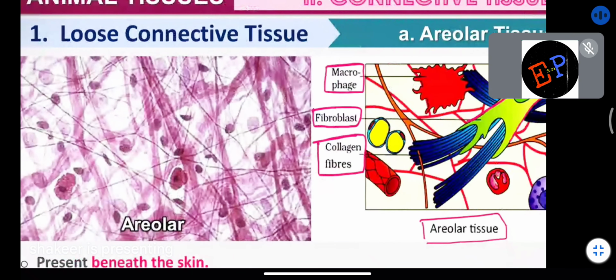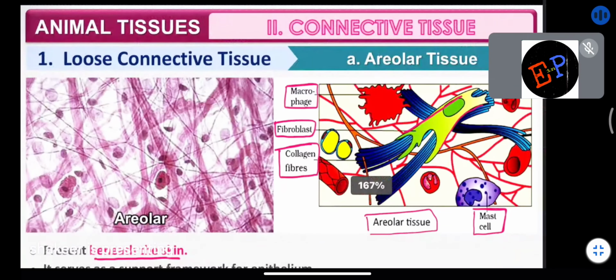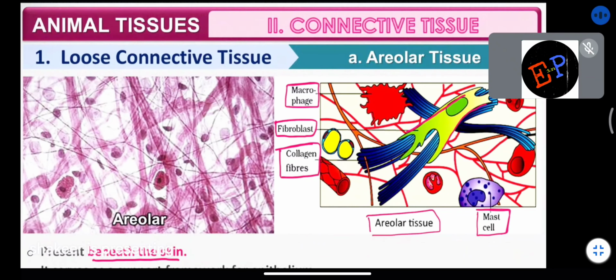Now where is it present? Areolar tissue is present beneath the skin. Just below the skin you can find this areolar tissue. It acts as a supporting framework for epithelium. And what is meant by epithelium? Skin is made up of epithelium.